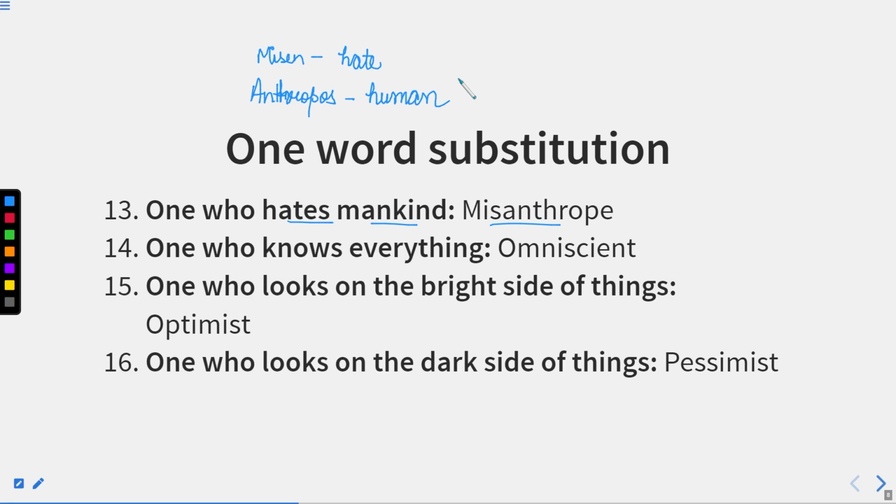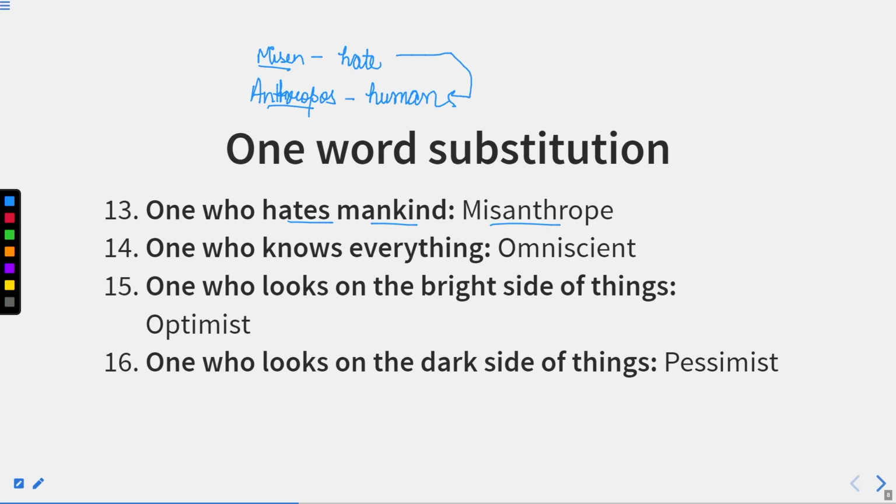So, hate and human. When we mix these two words together, for example, if I add mis as a prefix to anthropos, misanthropos, it means one who hates human or one who hates mankind.